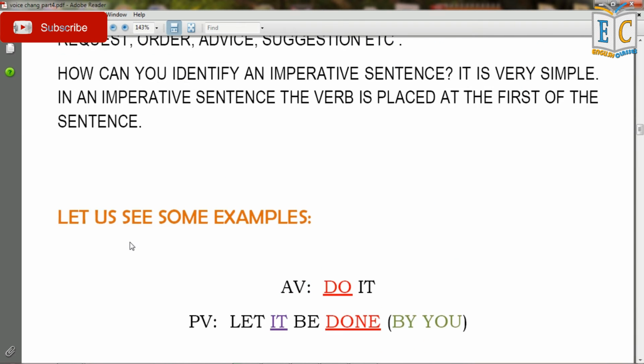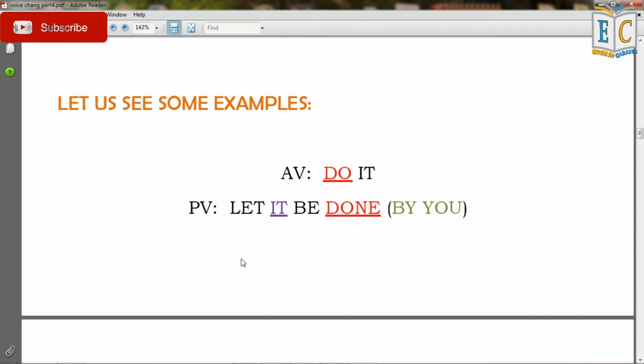Let us see some examples. In active voice, do it. So it is an imperative sentence, as you see that do is the main verb and it is placed at the first of the sentence. So the passive voice form will be let it be done by you.